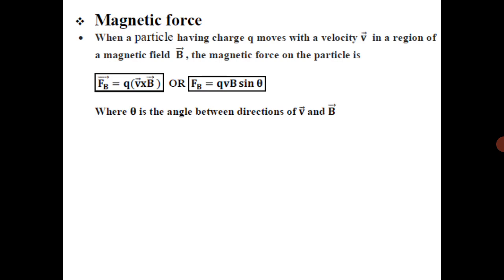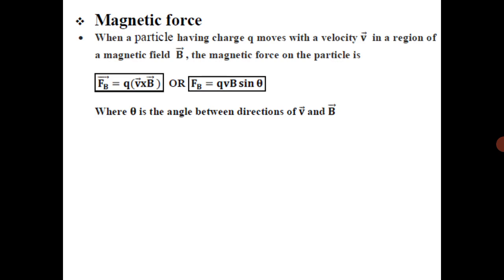If theta be the angle between V and B, then the magnitude of the force is QVB sin theta. So in vector form we can write Q times V cross B. So the direction of force is perpendicular to V and B.